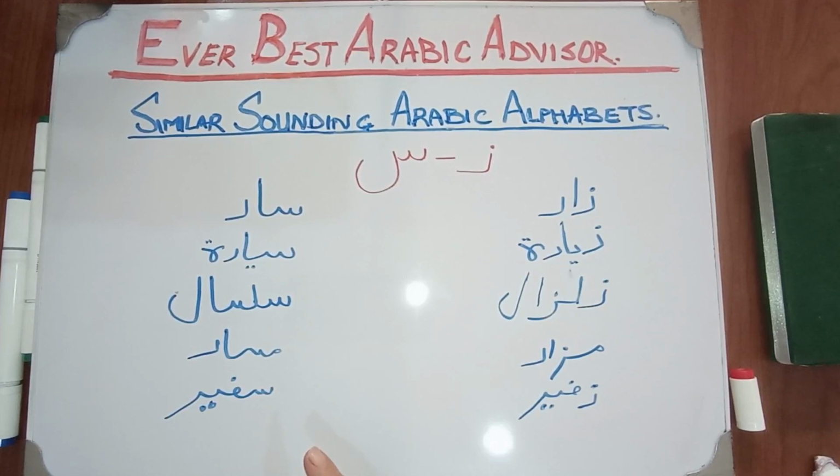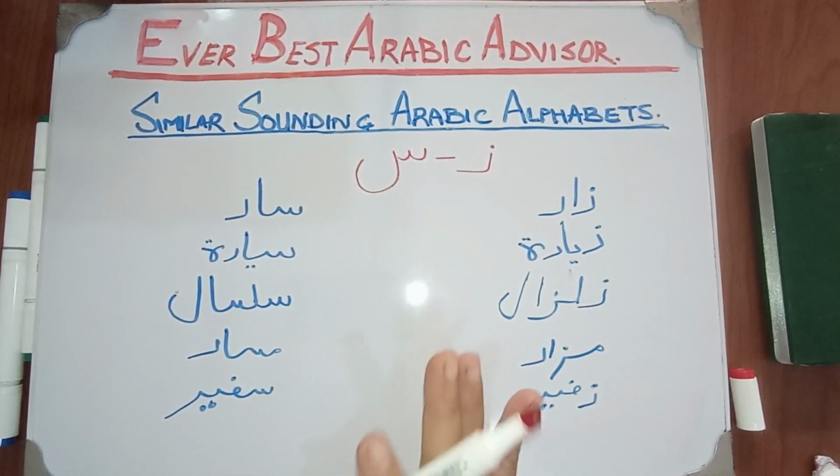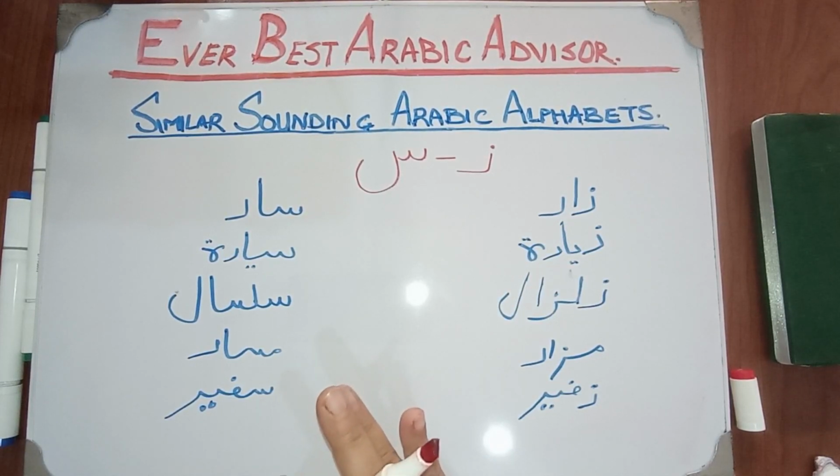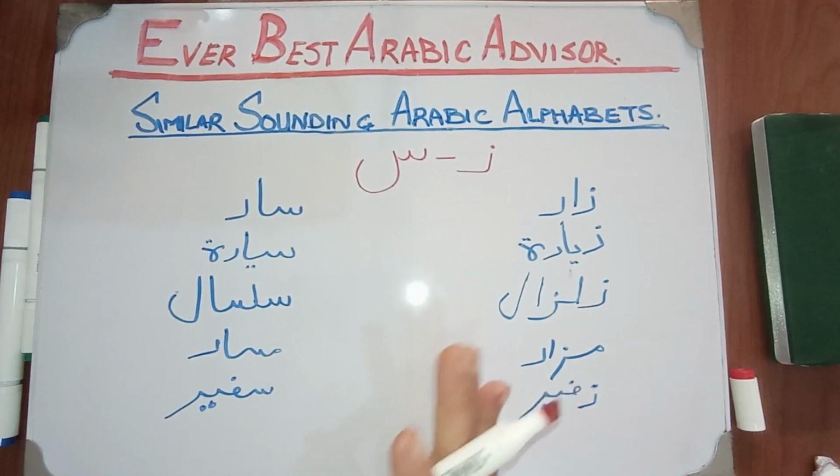In this video, I will tell you what is the difference between za and the seen. Za and seen have the same articulation point and both have the whistle in their sound. But za never gives an airflow while pronouncing, but seen gives an airflow. This makes a big difference. But because of the same articulation point, while pronouncing, we may mix it up. Z, s, z, s.